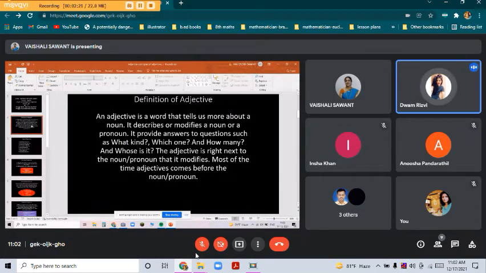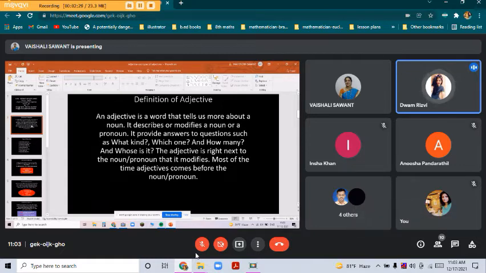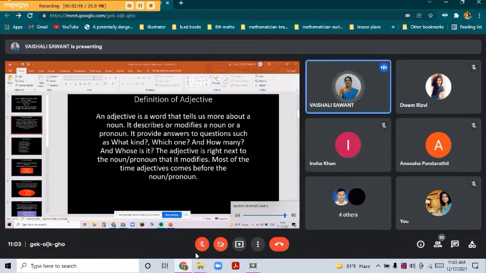It describes or modifies a noun or a pronoun. It provides answers to questions such as what kind, which one, how many, and whose it is. The adjective is right next to the noun or pronoun that it modifies. Most of the time, the adjective comes before the noun or pronoun.